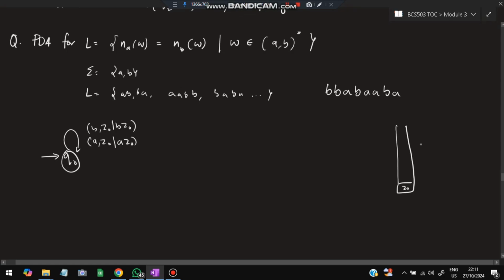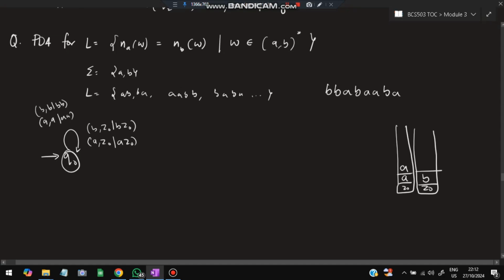Now after I have pushed A or B here, let's take another example for the B here. After I pushed A or B, I can have A or B at this point, right? I can have A followed by A, or I can have A followed by B. I can have B followed by B or B followed by A. Let's handle A and A first. If I have another A here, I'll just push it. Whenever A comes, I have to keep on pushing it. A is the input, A is the top of the stack, it will be AA here. Same goes for the B also. B is the input, B is the top of the stack, it will be BB.